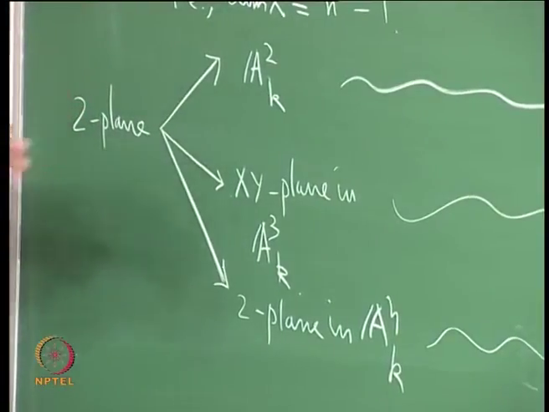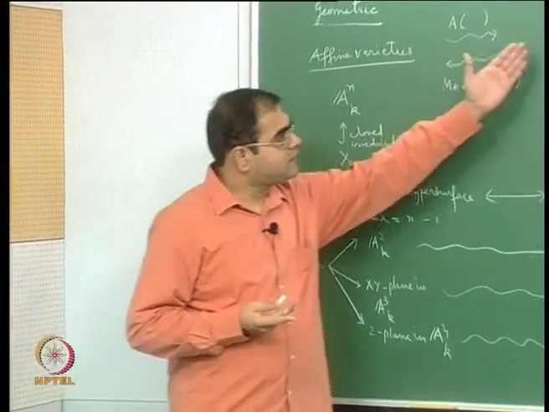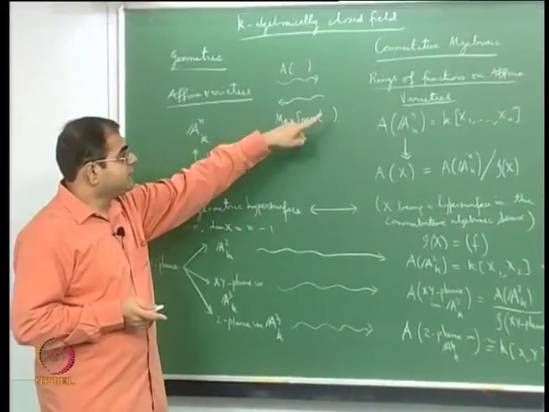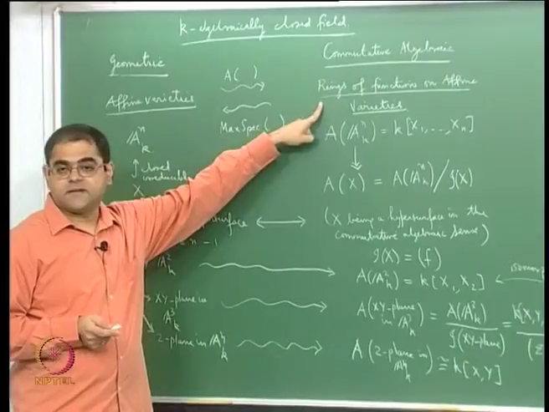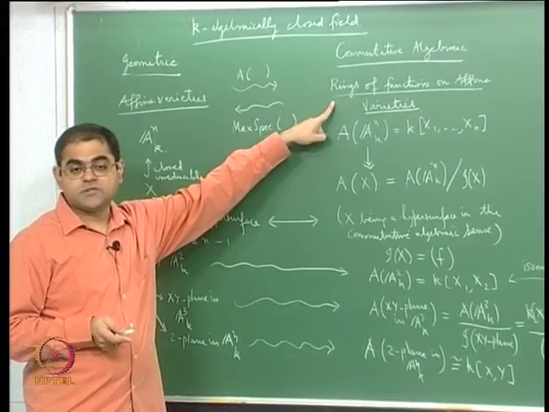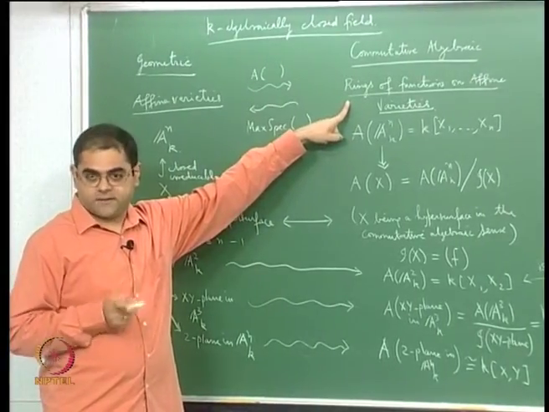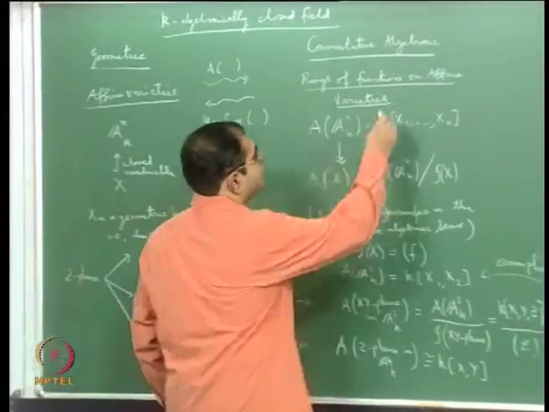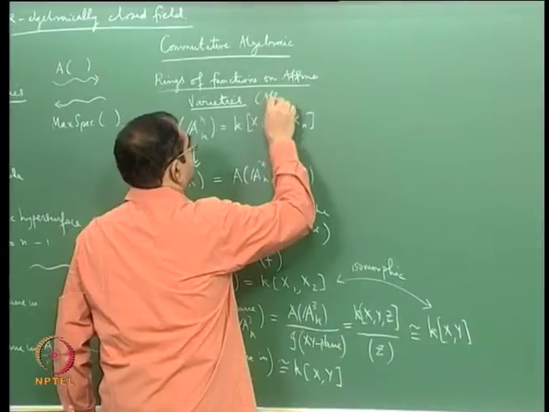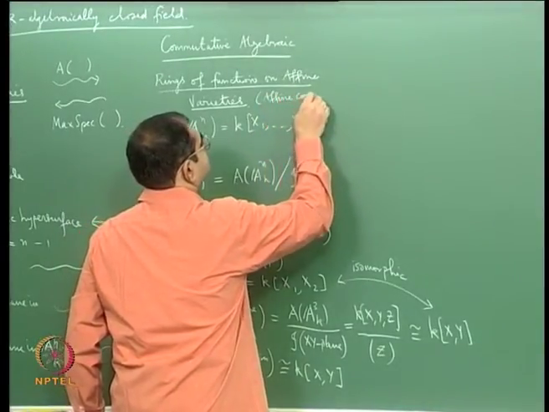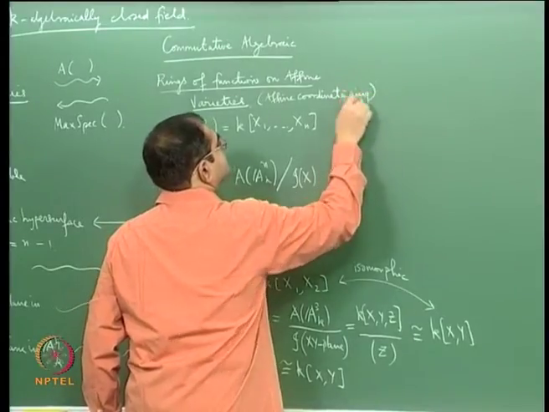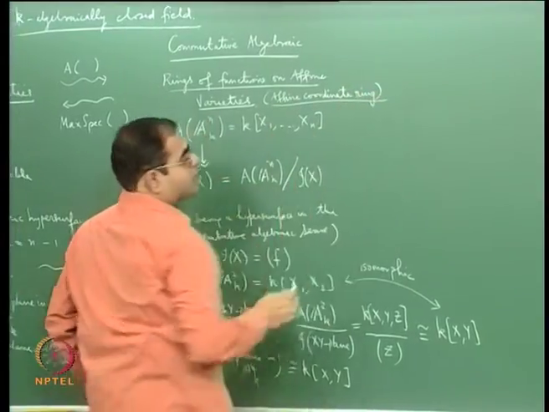So that is one of the justifications of studying rings of functions on affine varieties. I should now tell you that there is another common name in the literature. People also use the word affine coordinate ring. Instead of saying rings of functions on affine varieties, people just use the word affine coordinate ring. This is a word that you will often see in the literature.